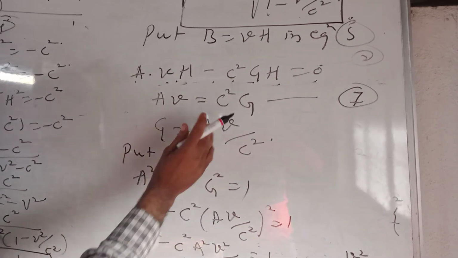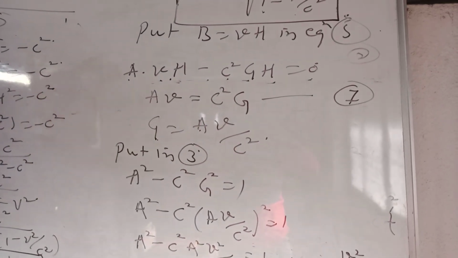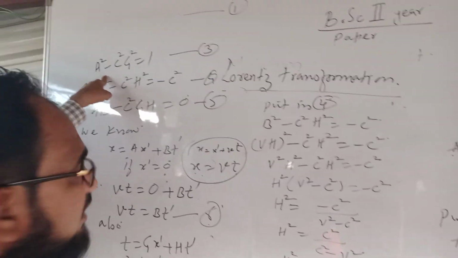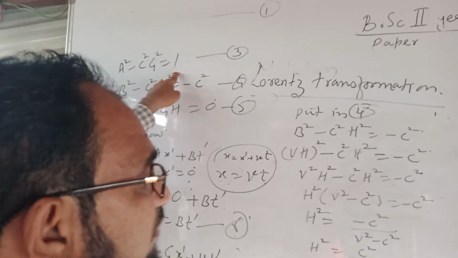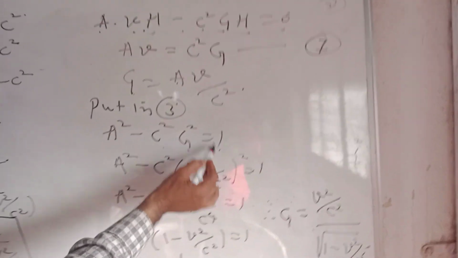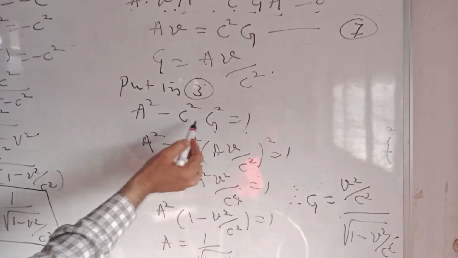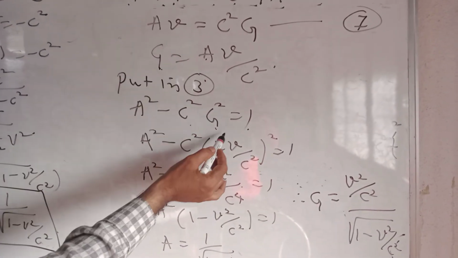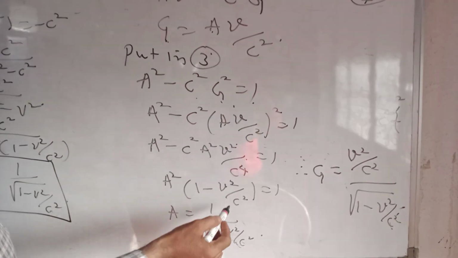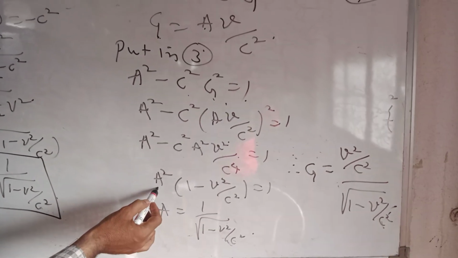I can eliminate this a by putting the value of g in equation number 3. Where is equation number 3? This is equation number 3: a² − c²g² = 1. I am substituting the value of g, and again I will simplify it by squaring it and taking a² common.